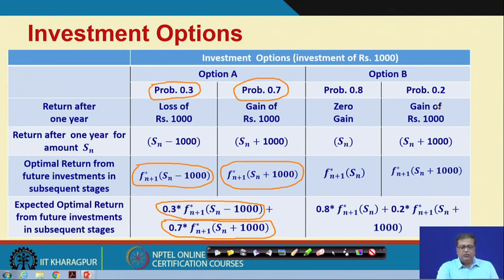If we really want to understand, let us put it this way. Suppose I have a probabilistic situation and the probability says that there are, let us say, 3 options: you have put 1000 rupees, the return could be nothing, the return could be 500 rupees or the return could be 1000 rupees.